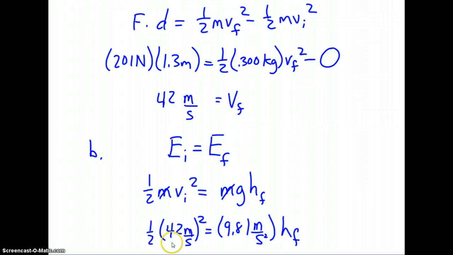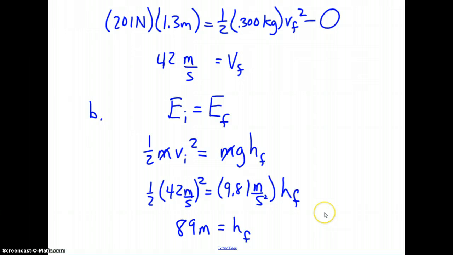The initial velocity with which it leaves the bow is 42 meters per second as calculated in A. So 1/2 times 42 meters per second squared equals 9.81 meters per second squared times hf. We solve for hf and we get 89 meters to 2 digits.